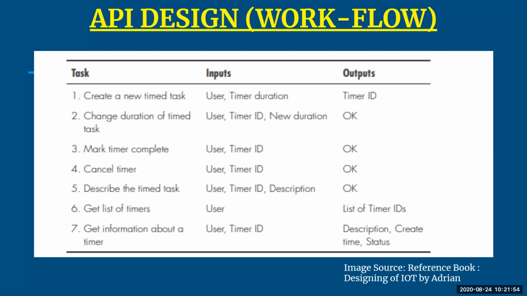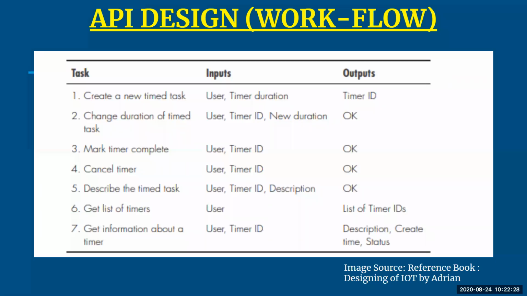Next, task 6, get the list of the timers. Since this is an internet connected device, there will be multiple people using this API. So here you will have a lot of users connected to this API. Whenever you want to know the list of the timers or the list of the users who are actually connected along with the timer IDs, you're going to use get list of timers, where you need to put your details and accordingly it will give you the output. What are the list of timer IDs? So who are the people who are accessing this API at that current moment.